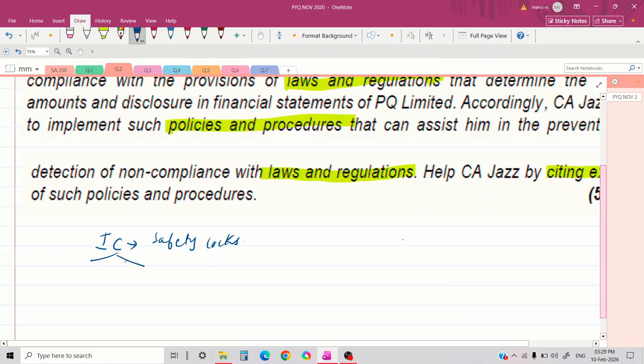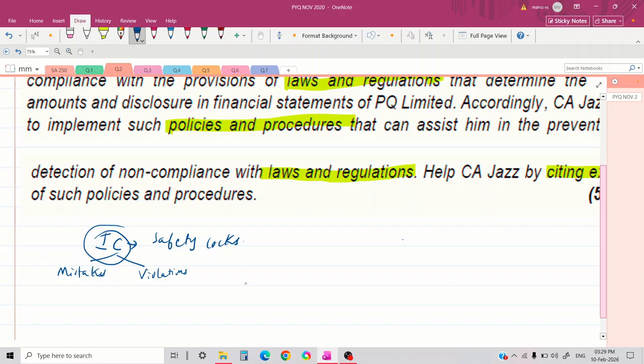First, internal control ensures that mistakes don't happen easily, and second, internal control also checks that violations are caught quickly. If there is any violation, it must be brought to the attention of management very easily. These are the two main objectives of internal control.